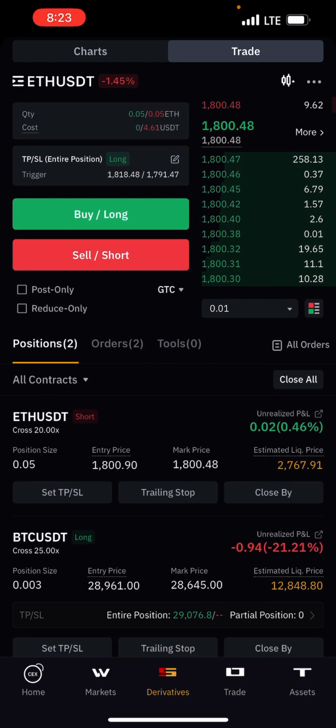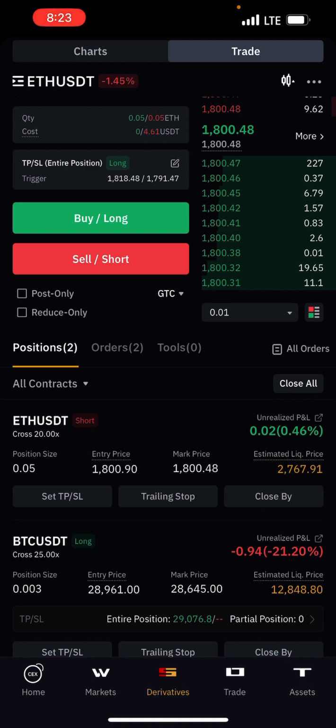Now if you look here, under this Ethereum that I bought short, you see there's what I call a liquidation. The liquidation here is 2,767, which means if this market now goes high to 2,767, that is when it touches my liquidation, and it can take my money. But you must make sure it didn't touch your liquidation.